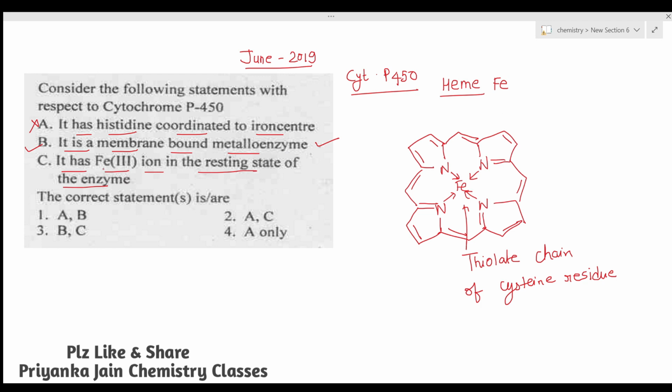The third thing we have given: it has Fe3+ iron in the resting state of the enzyme. This is actually the right statement. In the resting state of the enzyme, the iron is present in the 3+ oxidation state. So this is the right option. So the correct answer here is option number 3: B and C, these two statements are right. So in this way, you can do the questions based on bio-inorganic chemistry.